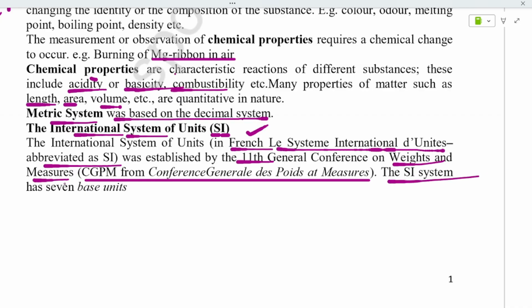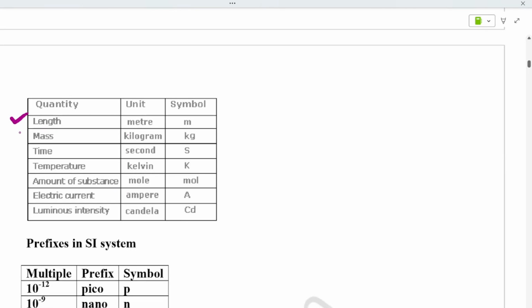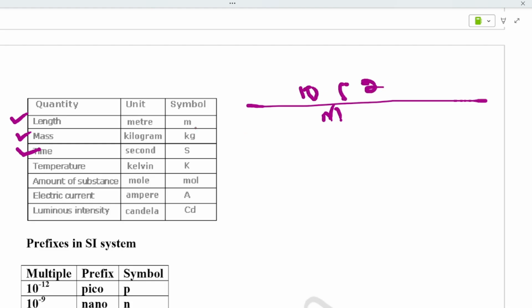The SI system has 7 base units. What are those? Length. These are the quantities that we have to measure. If you have to find the length of this line, you say in meters, this is 10 meters or 5 meters or 2 meters. So you measure in meters, and the unit is meter. M is the symbol.